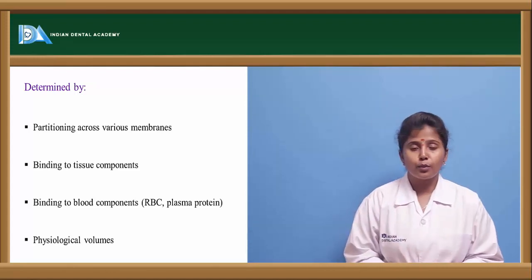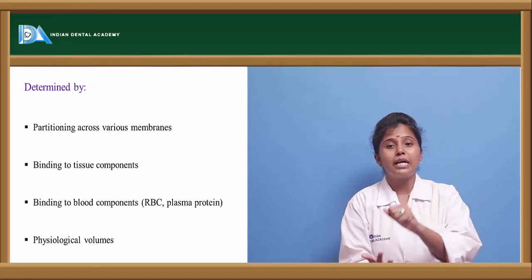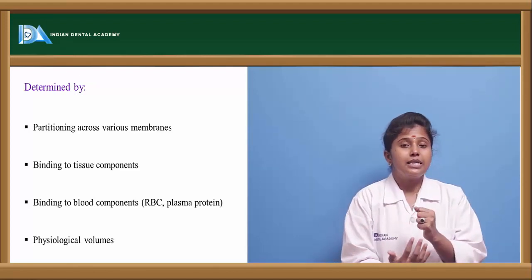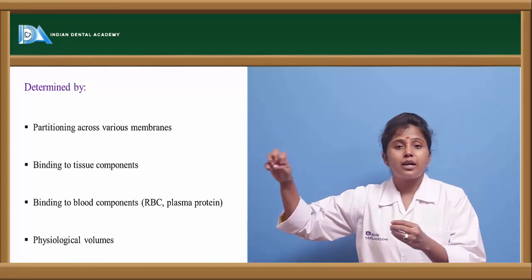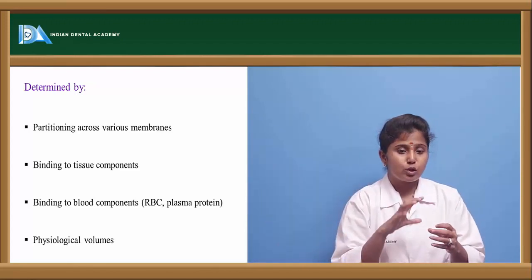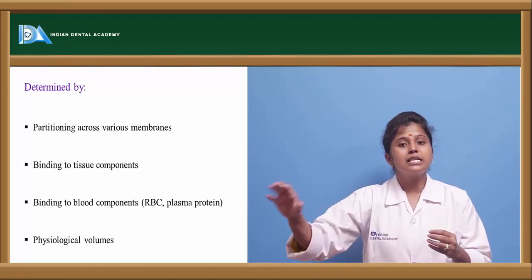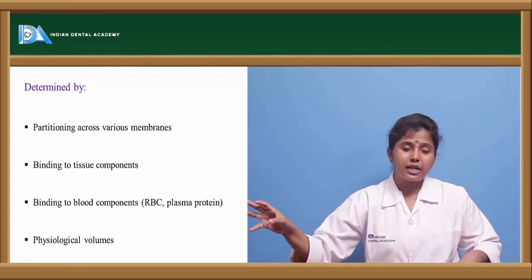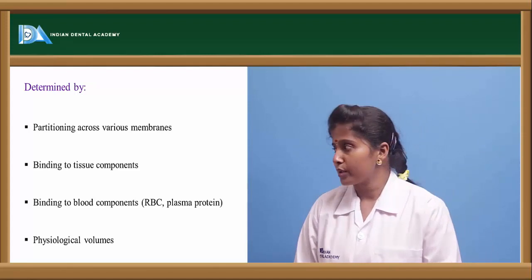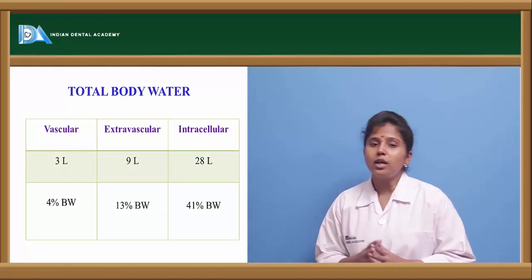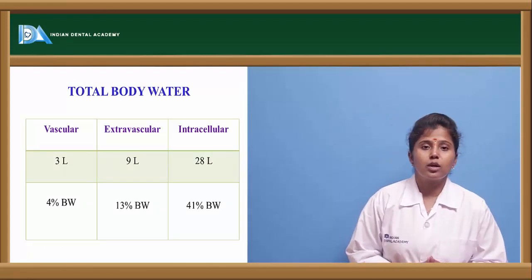Binding to blood components: the drug should have affinity to bind to RBC, because these RBC or plasma proteins will bind to the drug and they will displace the drug at this site. So if they are binding in the blood, once they reach the liver, they release the drug there, and thereby the drug is entering into the tissue. And physiological volumes, total body water. So what is this total body water?